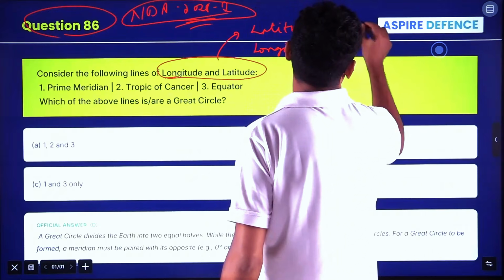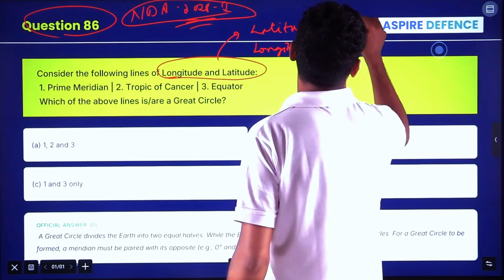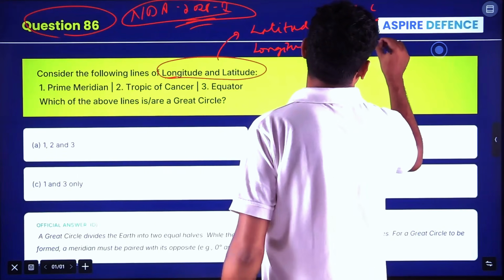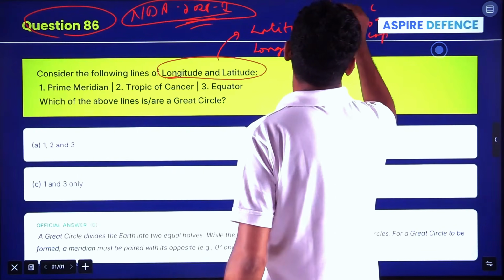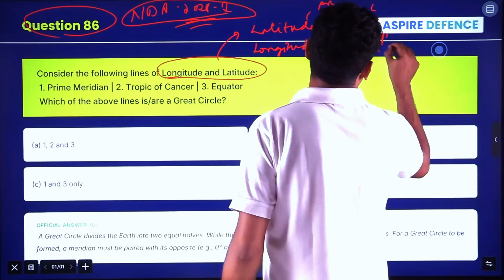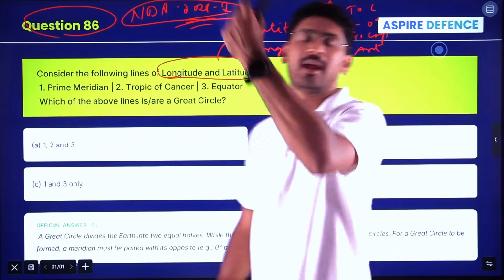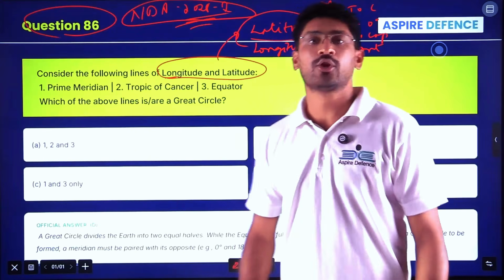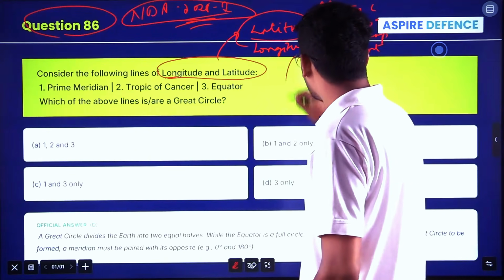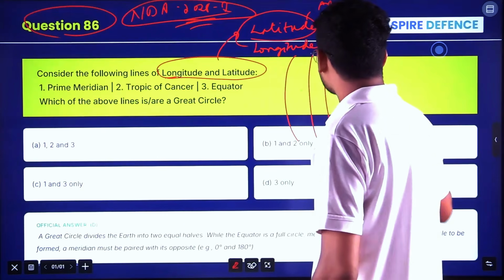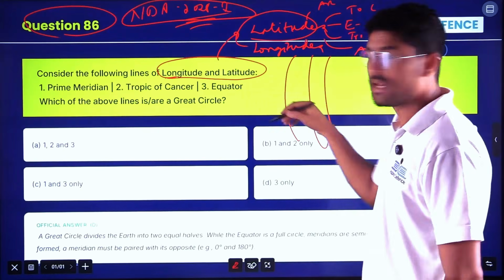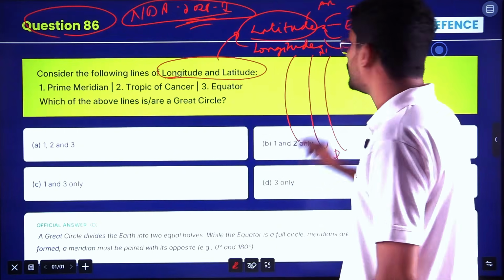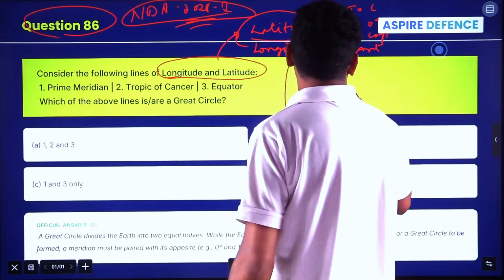Latitudes, you know, the equator, which is 0 degree. Then you have the Tropic of Cancer, Tropic of Capricorn, Arctic Circle, Antarctic Circle, and you have the North Pole and South Pole, the important latitudes. Longitudes are the lines drawn perpendicular, from the North Pole to the South Pole. Here you have the important prime meridian.